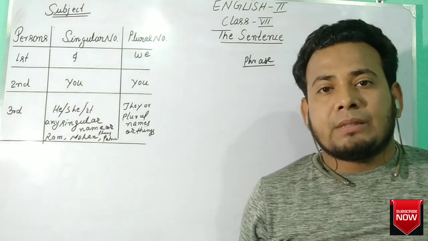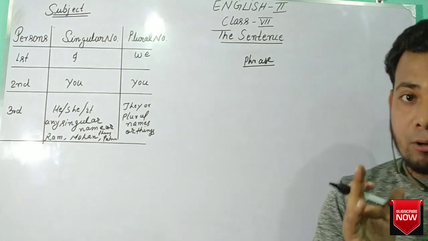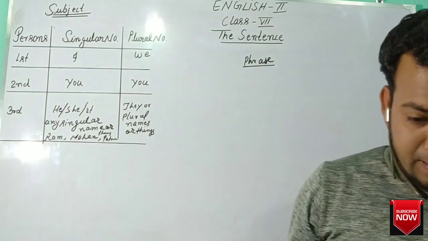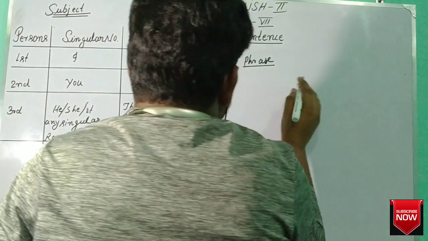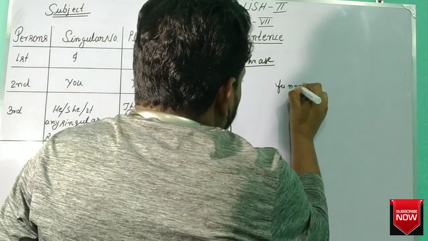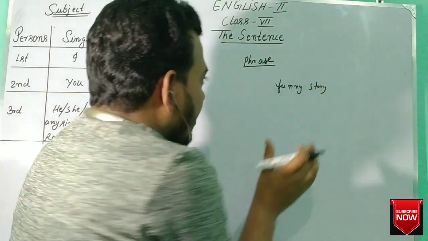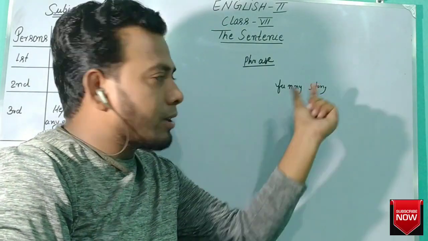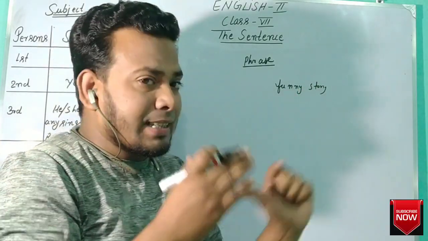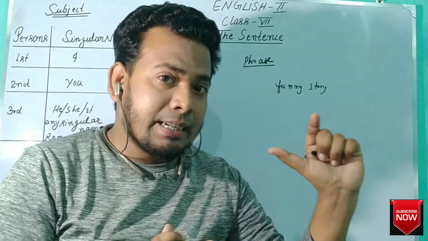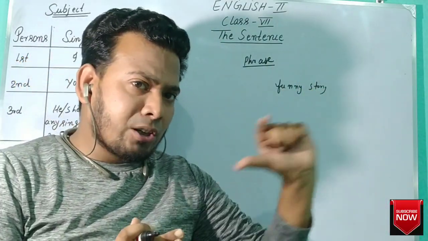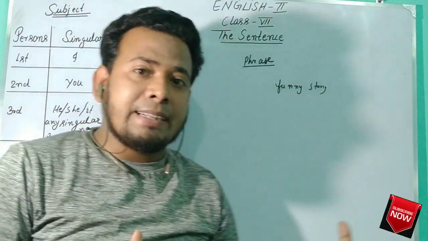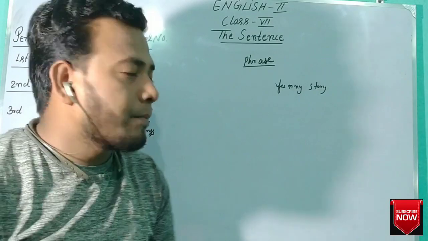A group of words that make sense but not complete sense. Means it makes sense but not complete sense. For example, funny story. Here it is a group of words, funny and story. But it gives sense: what type of story? Funny story. It gives sense of the type of story, but not complete sense. It will give complete sense when some more words are added to make a sentence.